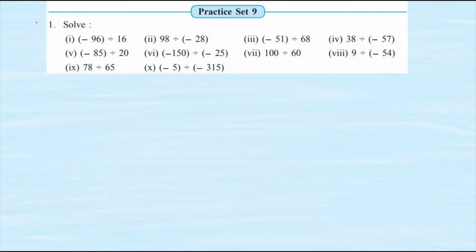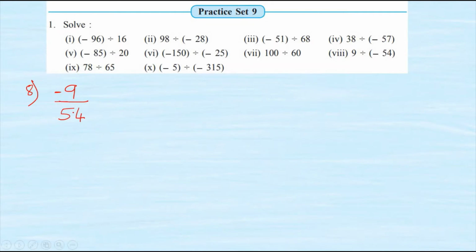Now let's come to the eighth sum. Sum number 8. 9 divided by minus 54. Again in the question, in the denominator we can see minus sign. We cannot write minus sign in the denominator, hence we will transfer it to the numerator.